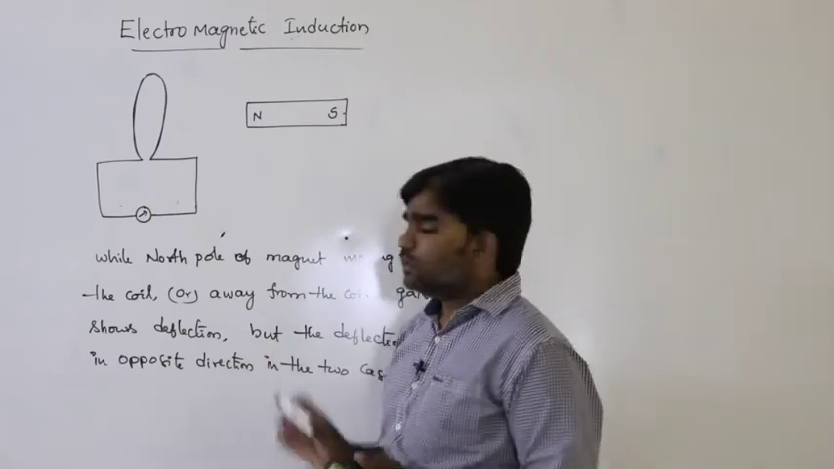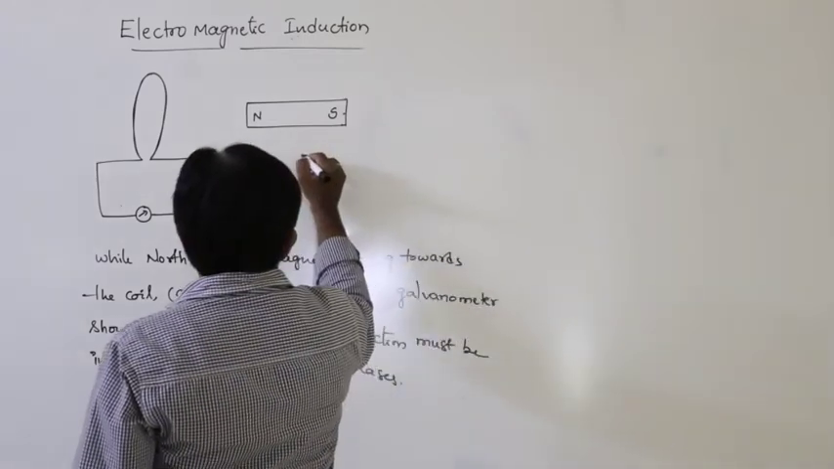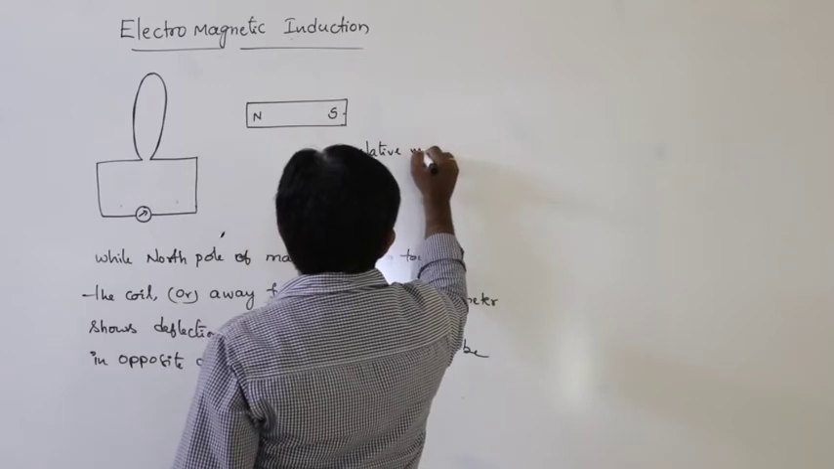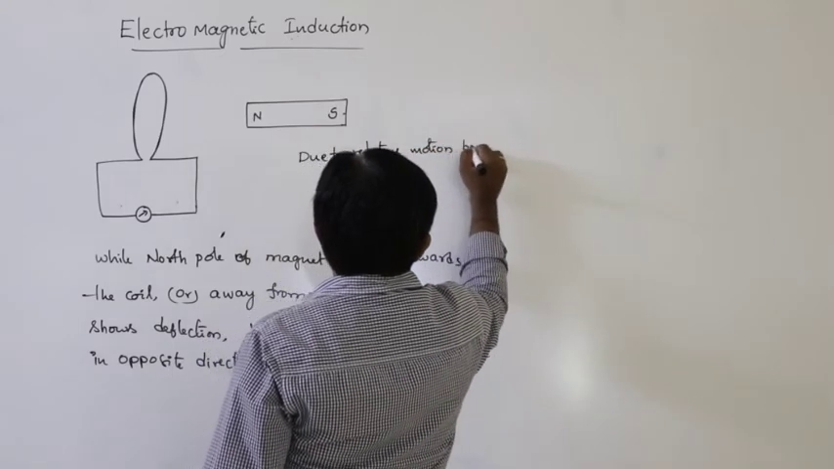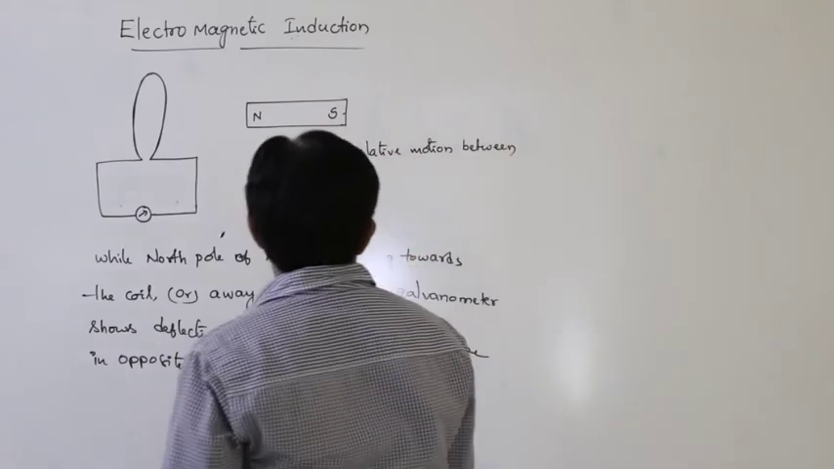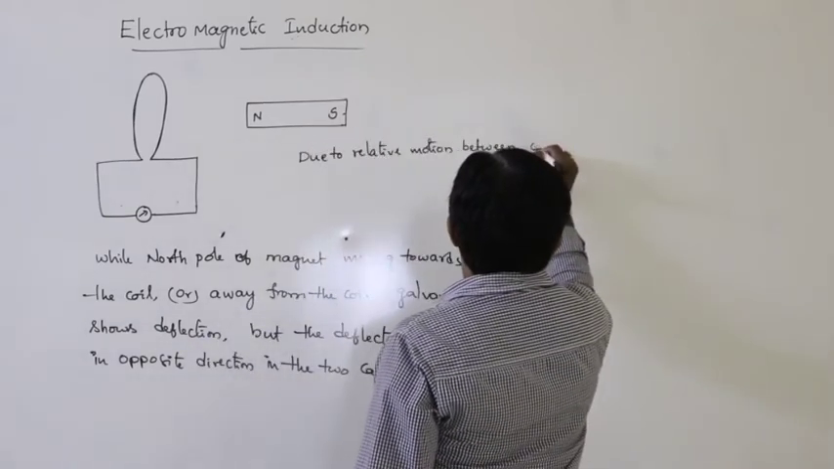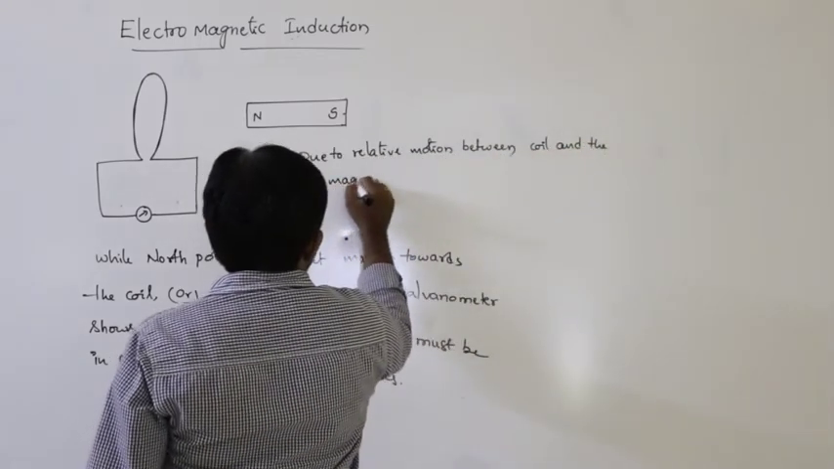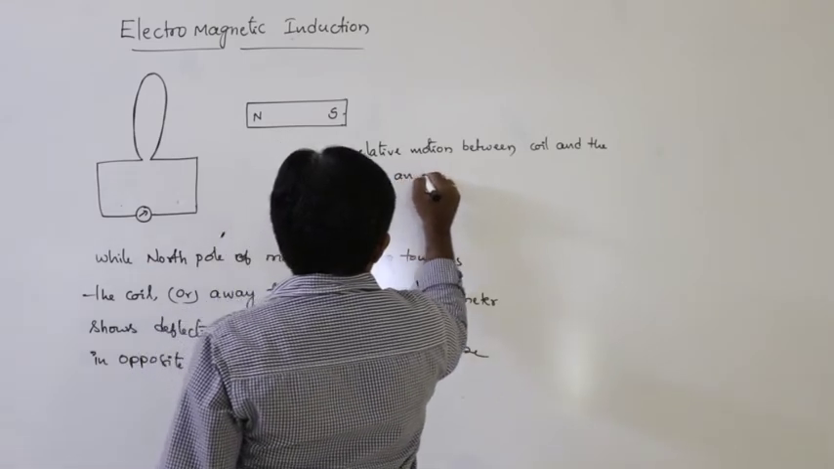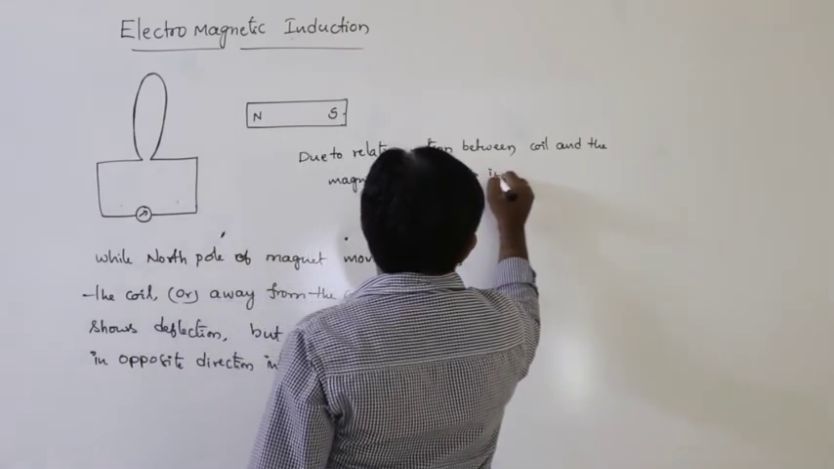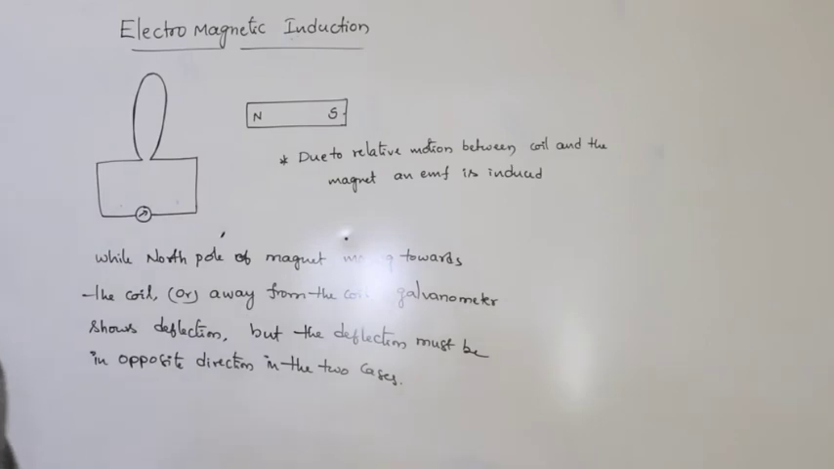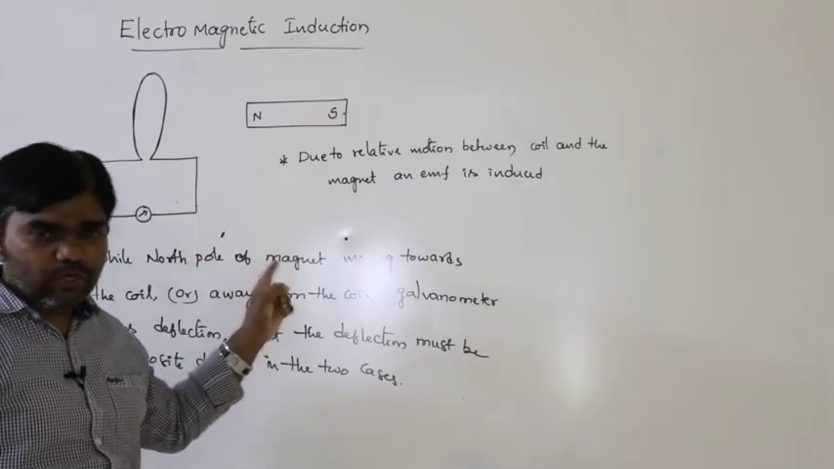That is the one thing. So that means here the current is induced due to relative motion between the coil and the magnet, and an EMF is induced. So this is the main thing. Due to the relative motion between the coil and the magnet, an EMF is induced in the coil, or current is also induced in the coil.